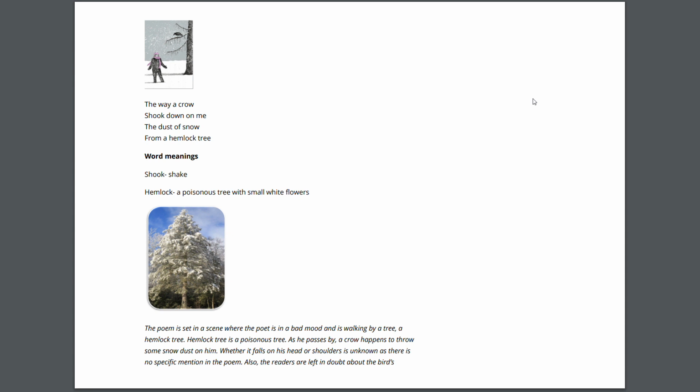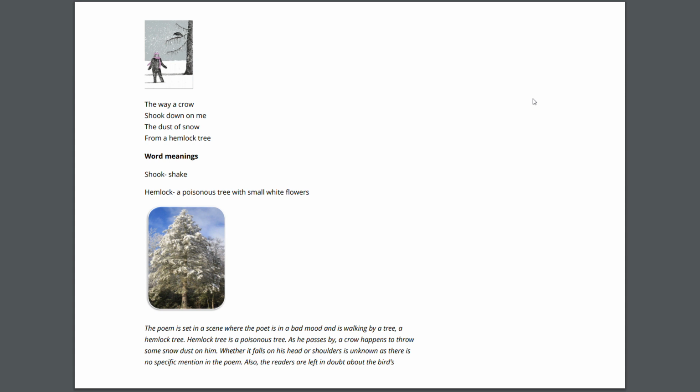So its meaning is, the poem is set in a scene where the poet is in a bad mood and is walking by a hemlock tree. Hemlock tree is a poisonous tree. As he passes by, a crow happens to throw some snow dust on him. Whether it falls on his head or shoulders is unknown, as there is no specific mention in the poem.